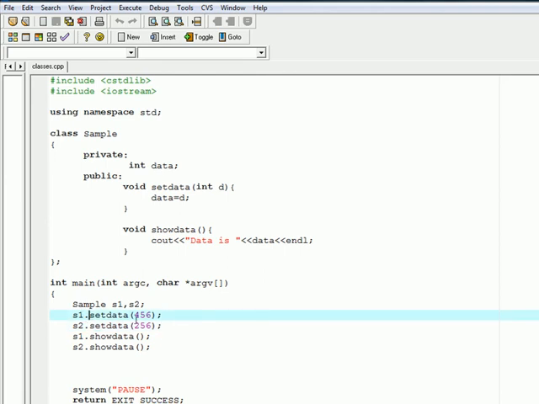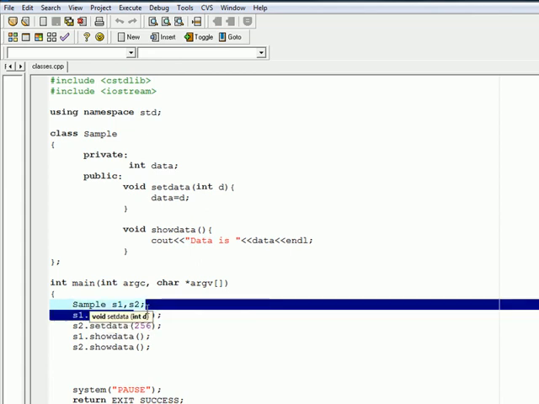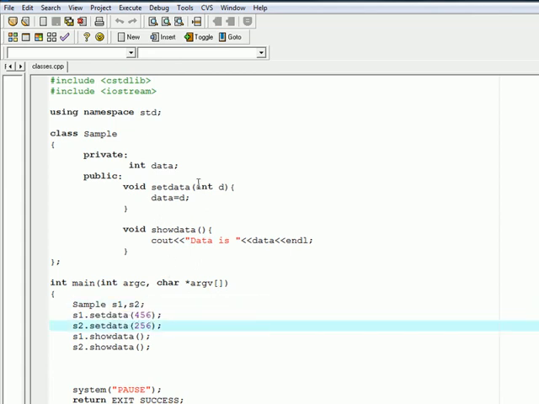You can see s1 here: we called s1 setData. Here we pass the arguments to that setData method. This integer value 456 will be passed to that method, and next object s2 will pass this integer value 256 to the setData method.